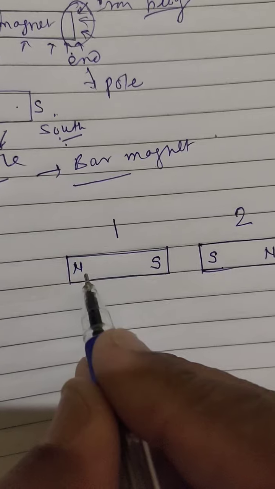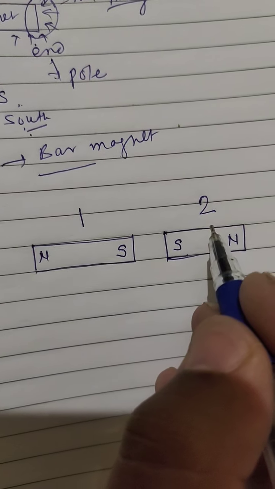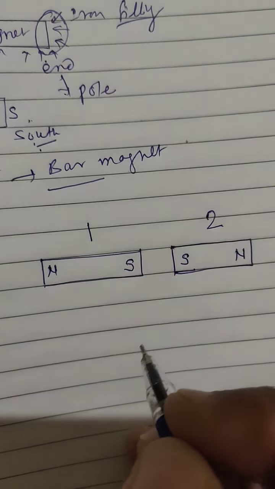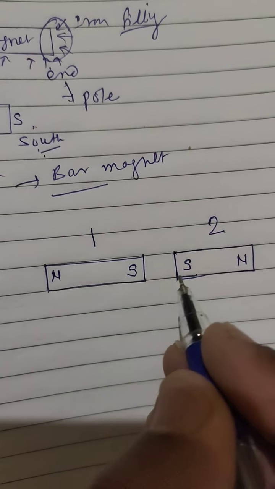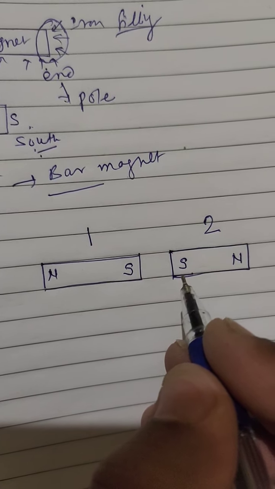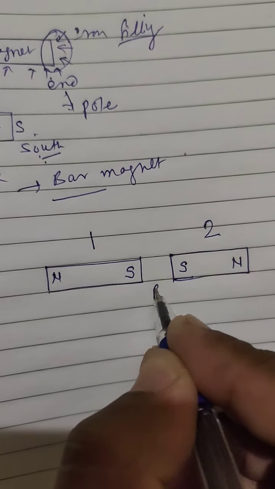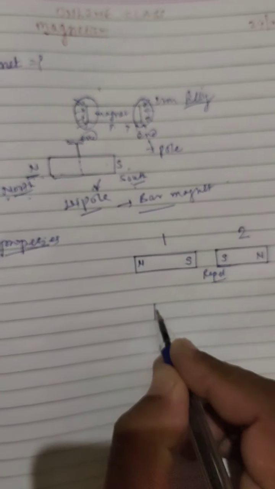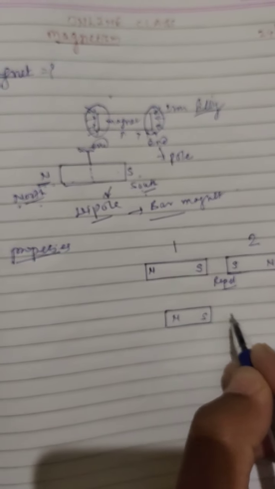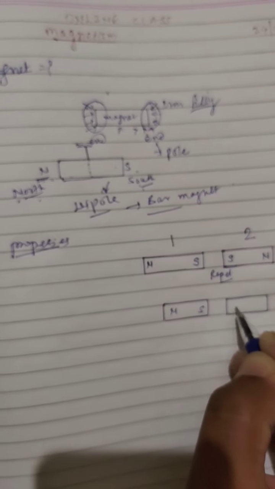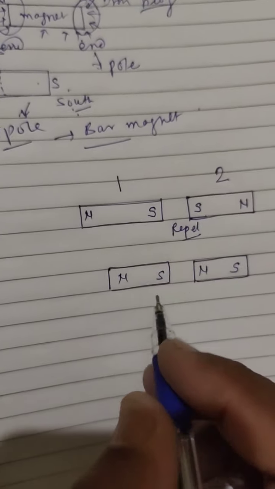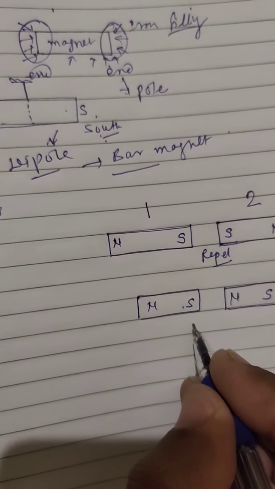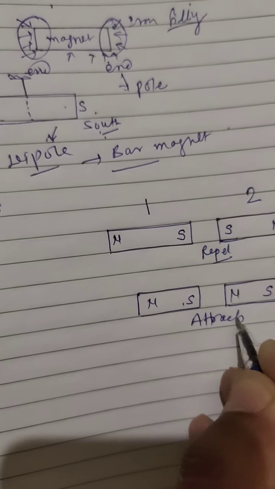When the first bar magnet is taken towards the second bar magnet with like poles side to side, when south pole is near to the south pole of the other bar magnet, then there is repulsion of the magnets. When the north pole and south pole of the first magnet and the second bar magnet are kept in such a way that the south pole and the north pole are side to side, then there is attraction of the bar magnets towards one another.